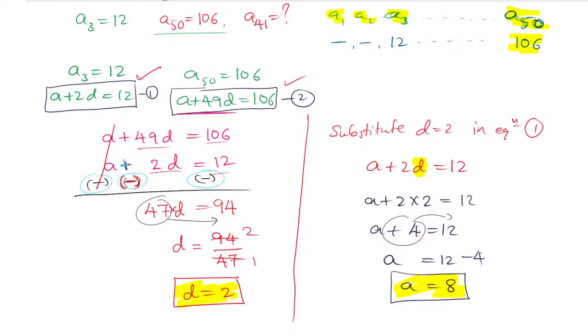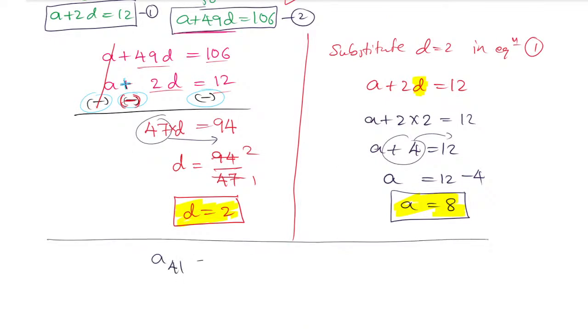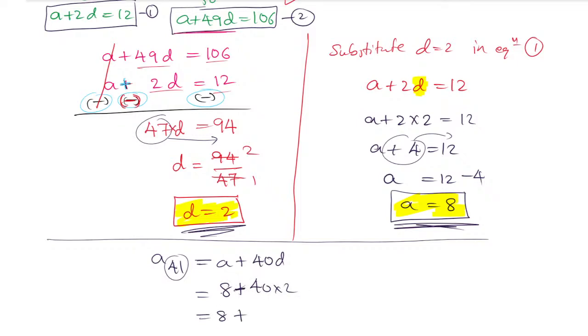Why do we require the A value and D value? Because they have told you to find A41. So A41 is required, and for that purpose we are finding A and D. What is A41? A41 refers to A plus 40D, because 41 means one less, 40D. The A value is 8 and the D value is 2, so it is 8 plus 40 into 2, which is 80.